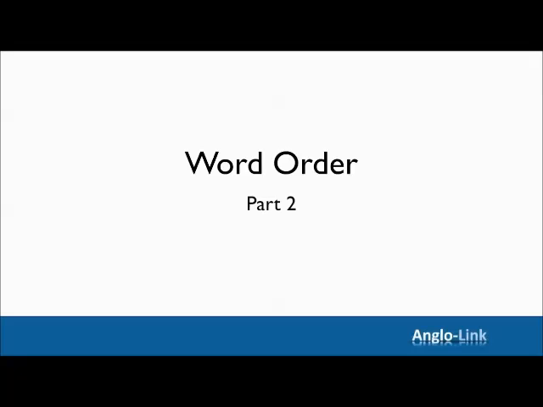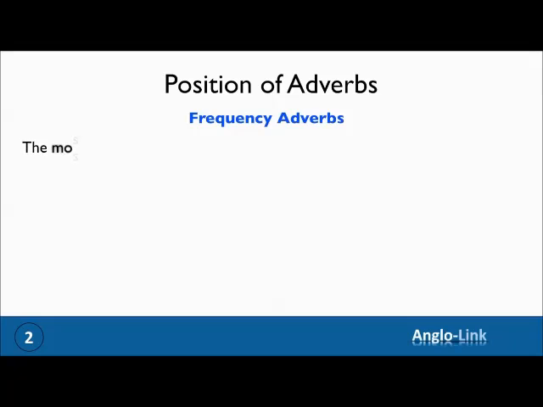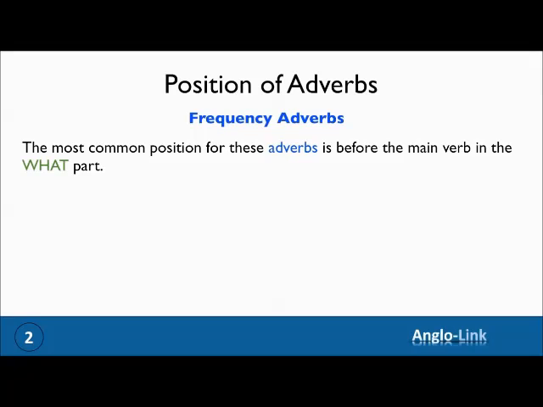Word order part 2. Today we're going to look at the position of adverbs. Let's start with frequency adverbs. The most common position for adverbs of frequency is before the main verb in the what part. Just a brief reminder of the basic sentence structure: who, what, where, when, how, and why. So, the adverb of frequency goes in the what part before the main verb. For example, I always watch the news.